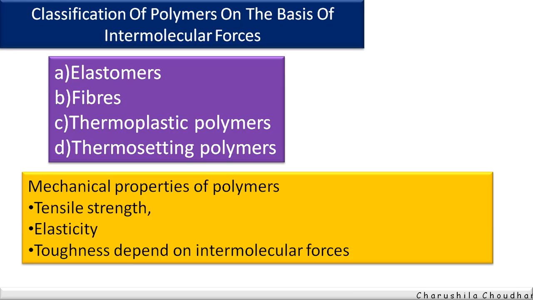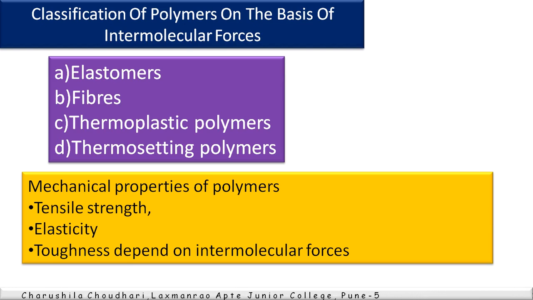Next type of classification of polymers is on the basis of intermolecular forces. Polymers can also be classified according to their intermolecular forces, the forces of attraction such as van der Waals forces and hydrogen bonds between the polymer chains, into 4 types: elastomers, fibers, thermoplastic polymers, and thermosetting polymers.